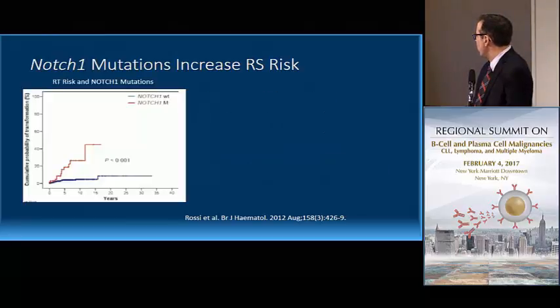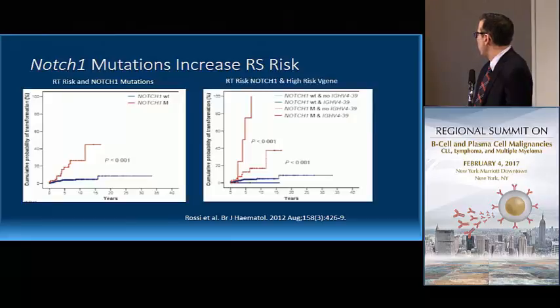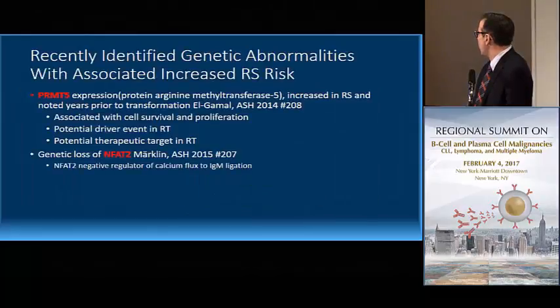And these are just data looking at Notch in terms of increased incidence of Richter's transformation, wild type versus mutant. And this is a model combining Notch mutation with 439 usage of IgVH. And you can see the presence of a Notch mutation combined with a stereotyped B-cell receptor has a significantly increased risk of developing Richter's transformation. Now, whether or not those are present at diagnosis or detected earlier on, and whether or not those could be intervened upon to decrease the incidence of Richter's is unknown at this point in time.